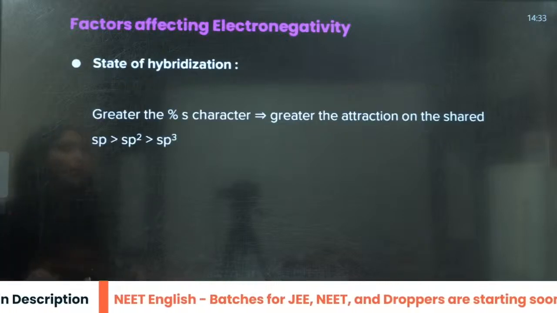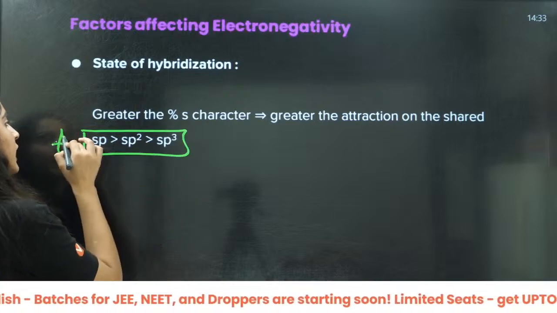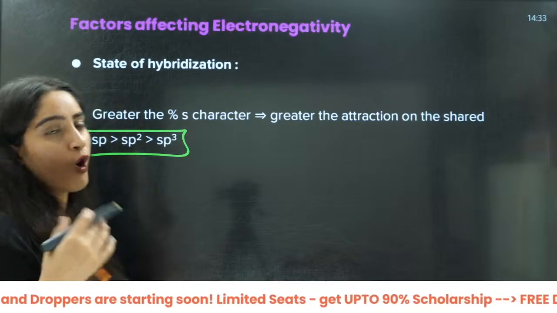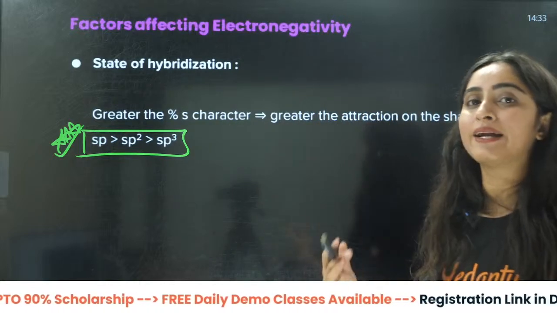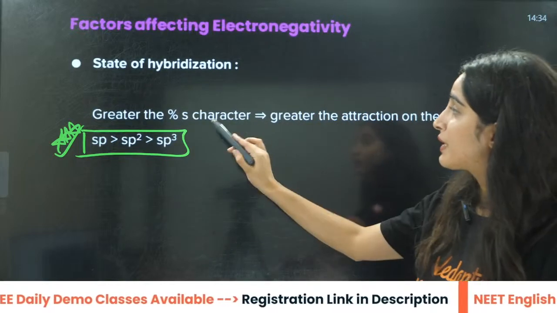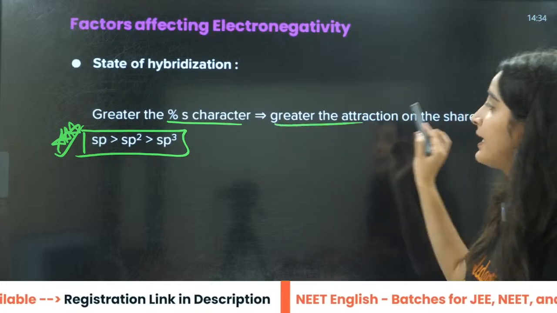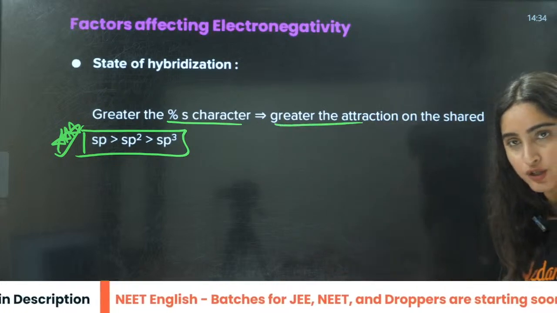Okay, now, very, very important, which we also use in organic chemistry: electronegativity is dependent on the s character. Greater the percentage s character, greater is the attraction, greater is the electronegativity.